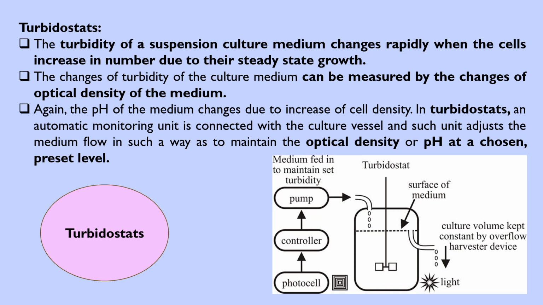The turbidostat also has a paddle stirrer, and the culture volume is kept constant by an overflow harvesting device. Light can also be used this way: with the photocell, the transmitted light can be calculated, and turbidity gives the parameters from which the rate of cell division can be identified.